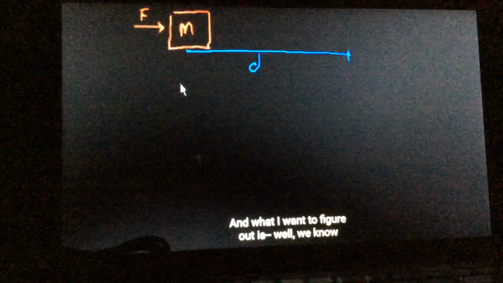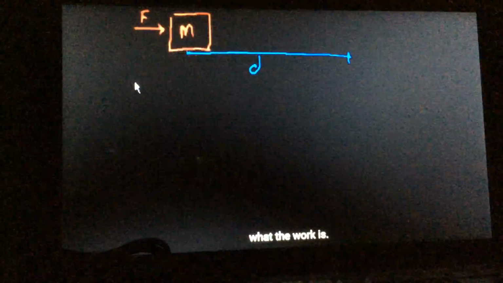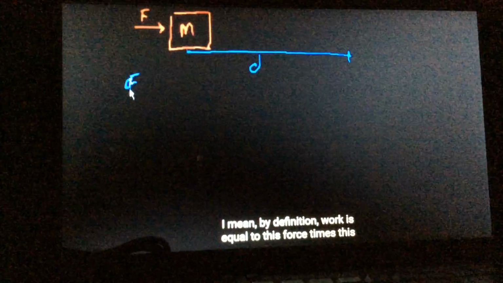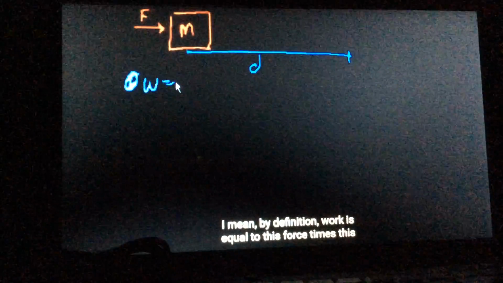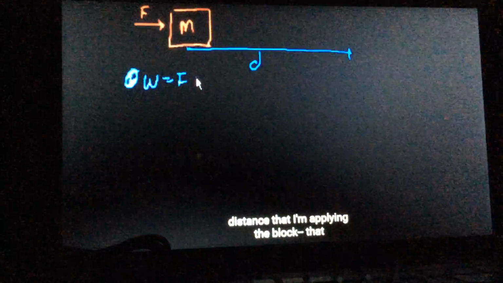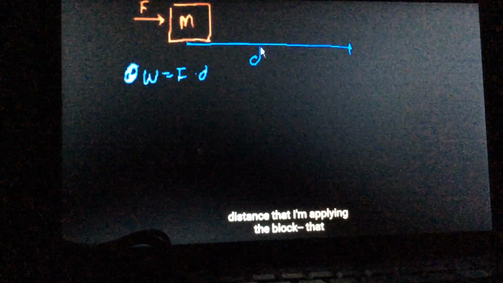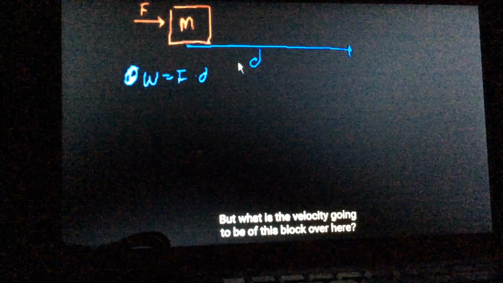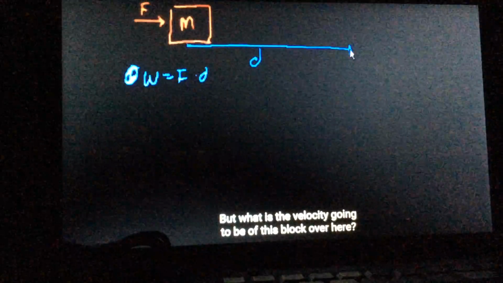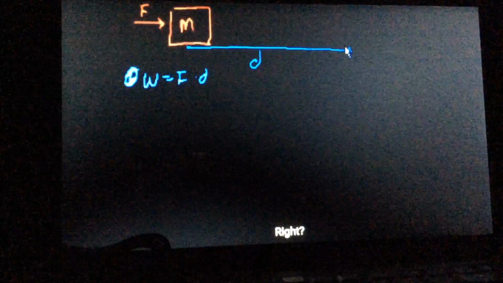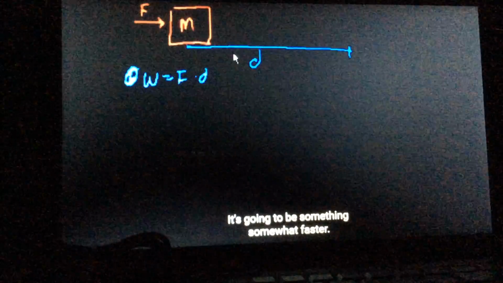And what I want to figure out is, well, we know what the work is, by definition: work is equal to this force times this distance that I'm pushing the block. But what is the velocity going to be of this block over here? It's going to be something somewhat faster, right?